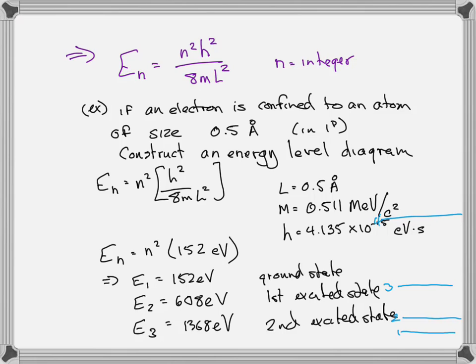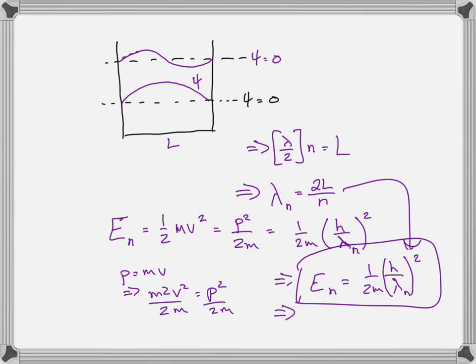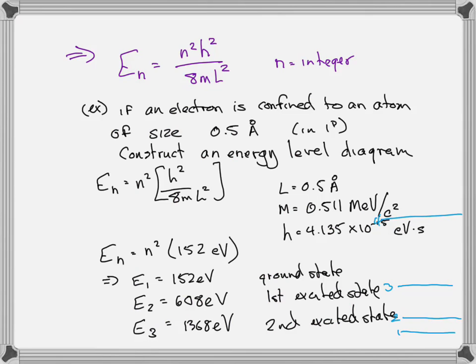The other thing to notice is these are positive energies, not negative energies, because we set our potential equal to 0 at the bottom of the well. There was no top of the well, so it was kind of hard to say where to set U equals 0 otherwise. But if we had a top of the well and we set U equals 0 there, then the energies would be negative. It's just the fact that where you set U equals 0 is arbitrary. So that's why these are positive instead of negative energies.